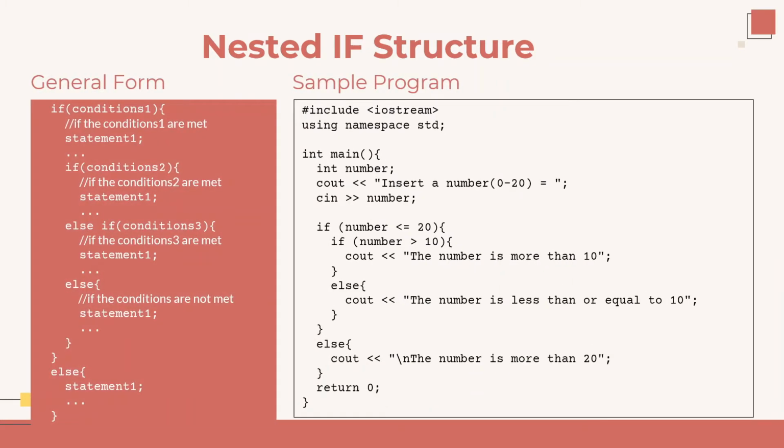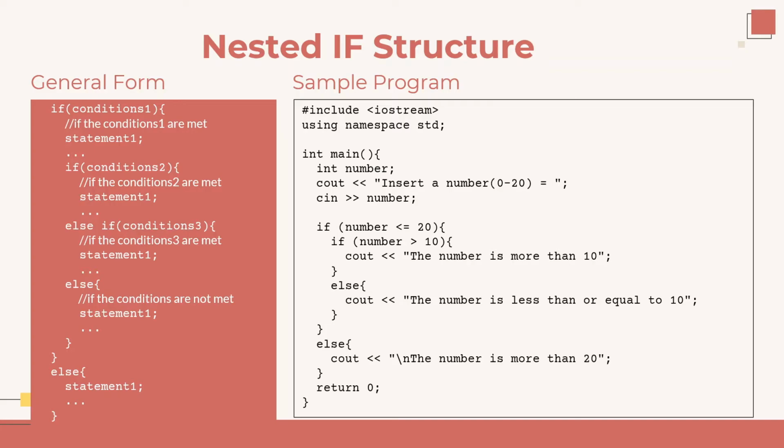The last structure is nested if structure. Nested if structure is the most complex if structure because it is an extension and combination of various if structures. The general form of nested if structure can be seen in the left side. The concept of this structure is there is if structure inside the other if structure. It means that in the nested if structure, if the outermost or topmost condition is true, then the if condition inside it will be checked.